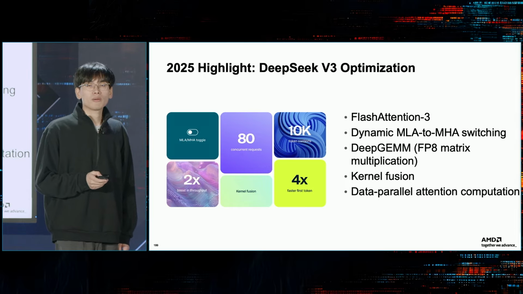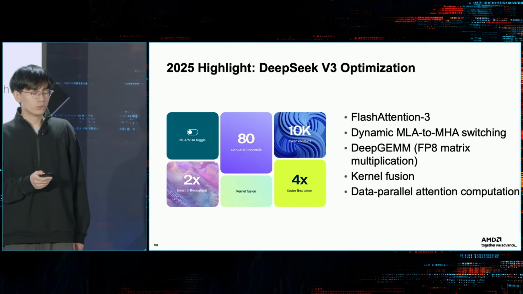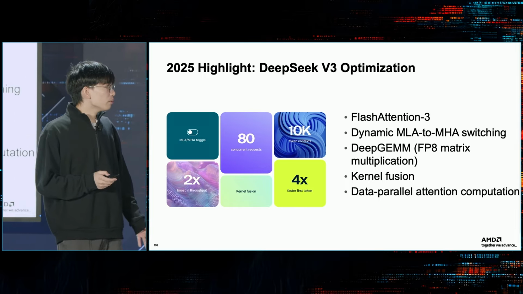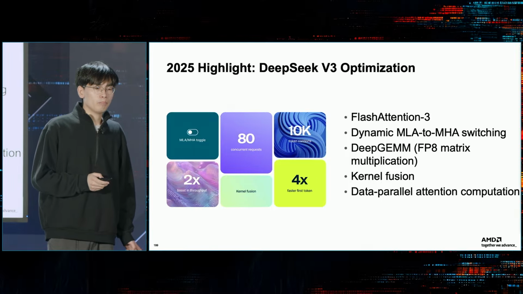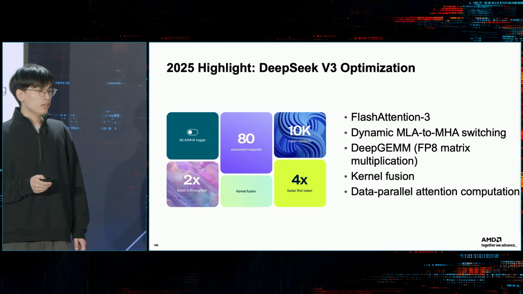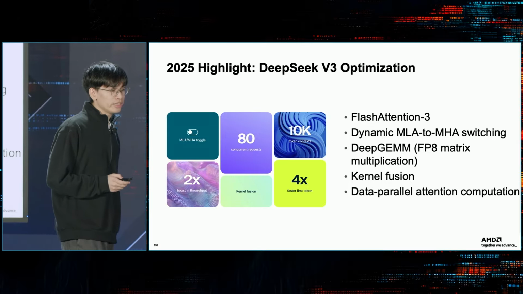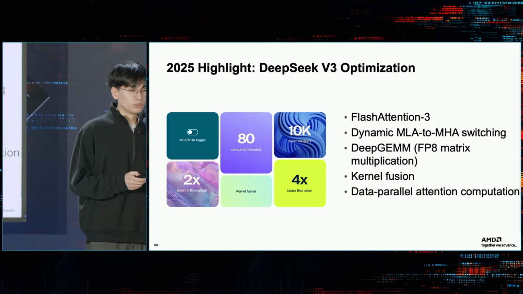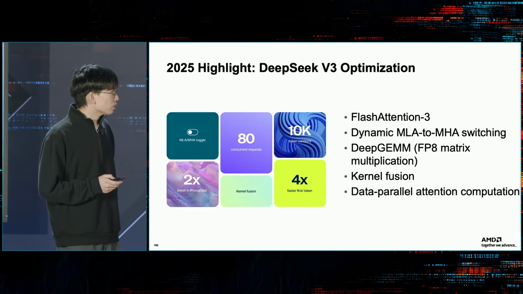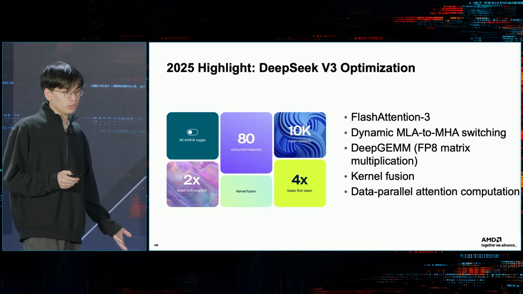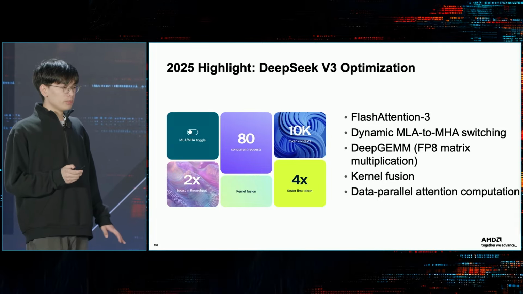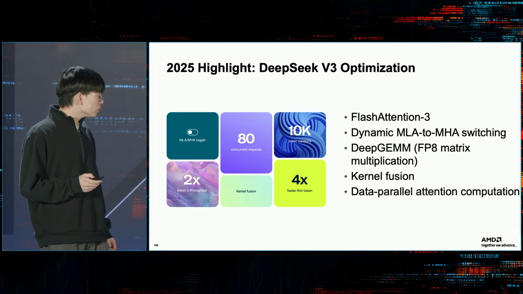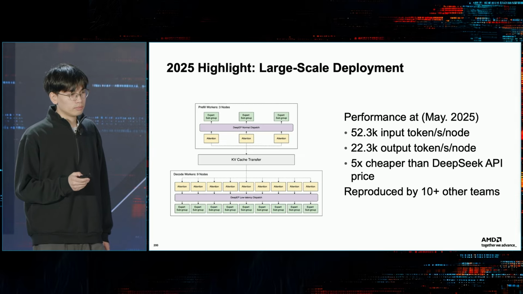The first part is about the DeepSeek optimizations. We have implemented these optimizations to make DeepSeek V3 run faster. It includes the FlashAttention 3 integration, dynamic MLA to MHA switching, DeepGEMM integration, and kernel fusion. We also support DP attention. After this optimization, we can get a 2 times boost in throughput.